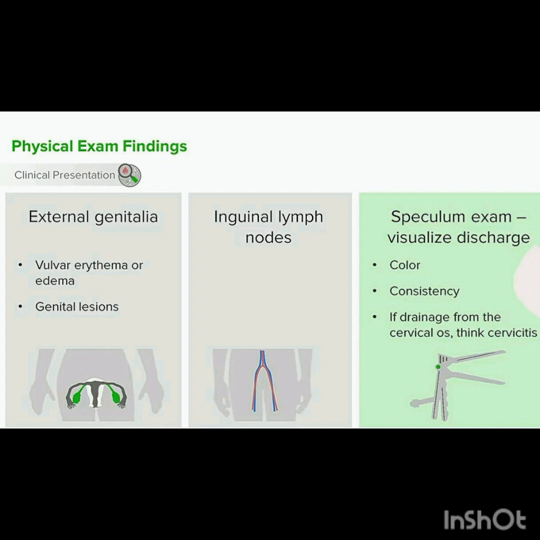When you examine the patient, look at the external genitalia. Look for vulvar erythema or edema, and look for any genital lesions that might be going on. Assess for inguinal lymph nodes. Those will be more common in infections. Also, it's reasonable to do a speculum exam in patients who are compliant to visualize the discharge. Assess the color, the consistency, and see if there's drainage from the cervical os. If that's the case, think about cervicitis.